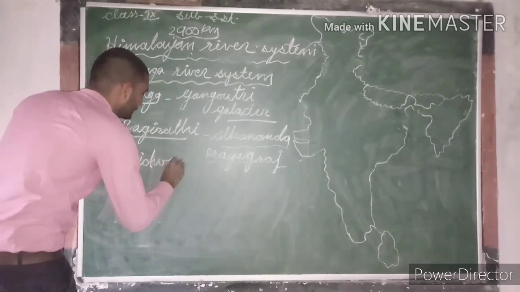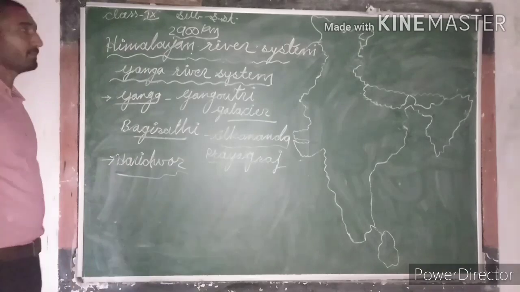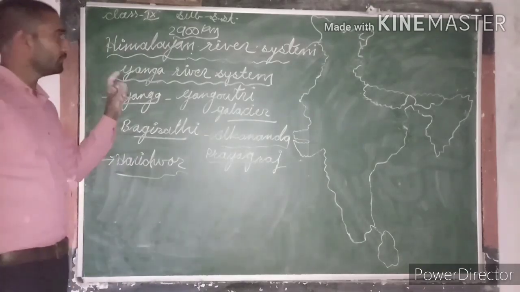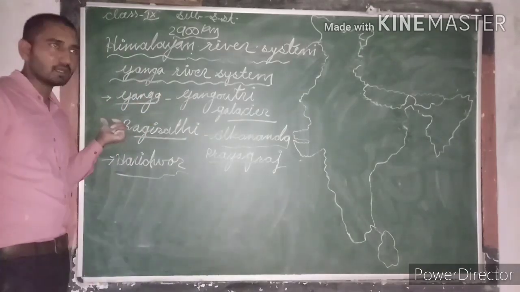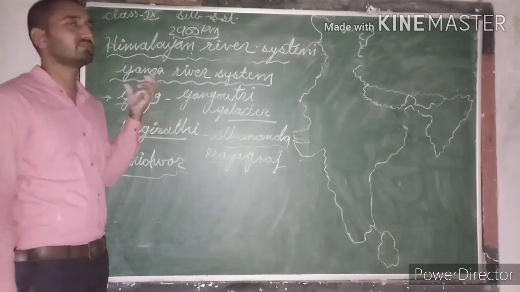In this way, the major river of the Ganga river system is Ganga. Ganga river originates from Gangotri Glacier.